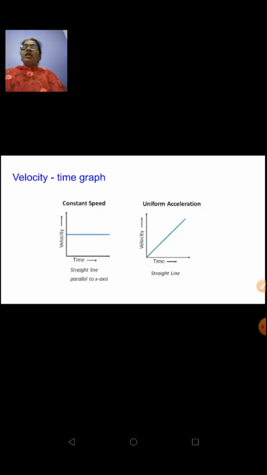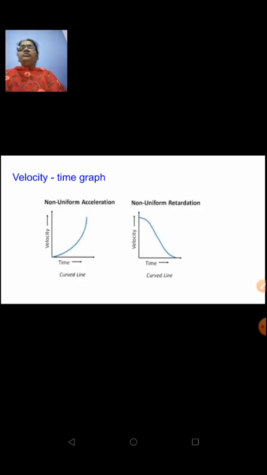Next, velocity time graph for a constant speed. When the object is showing constant speed, you will again find a line parallel to the time axis. And if the object is showing uniform acceleration, then you will find a straight line starting from the origin. Then if the object is showing non-uniform acceleration, then you will find a curved line. Clear?